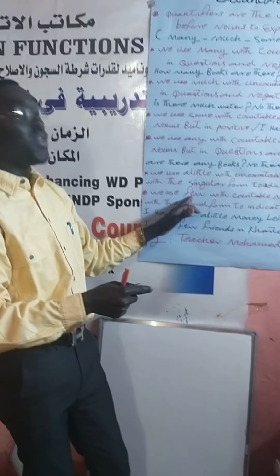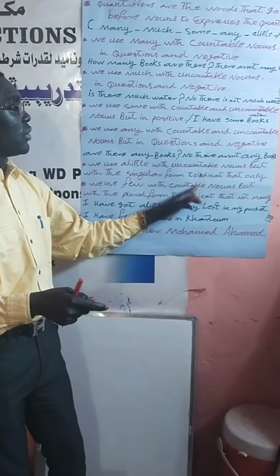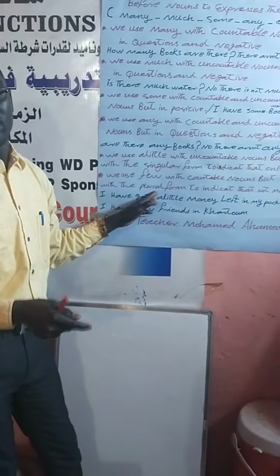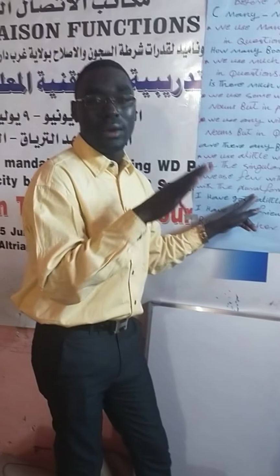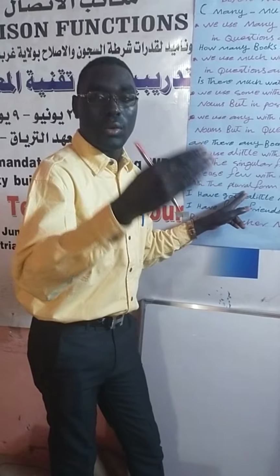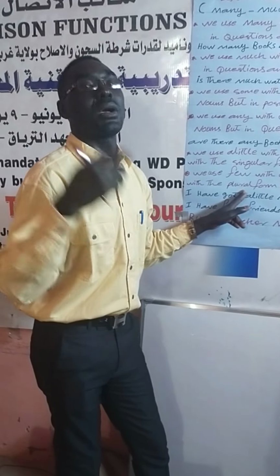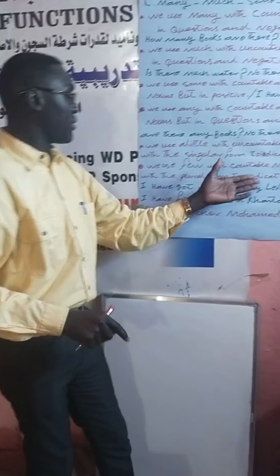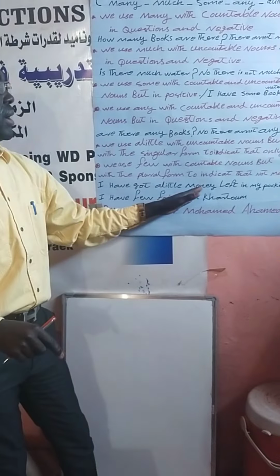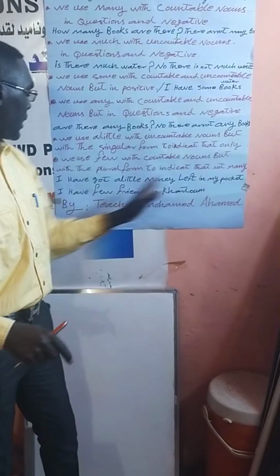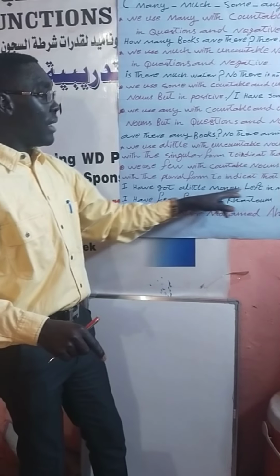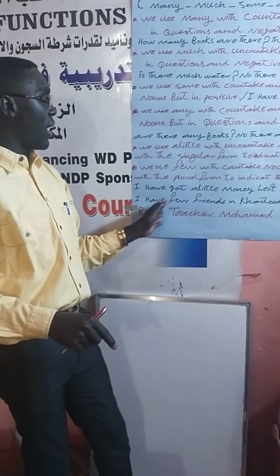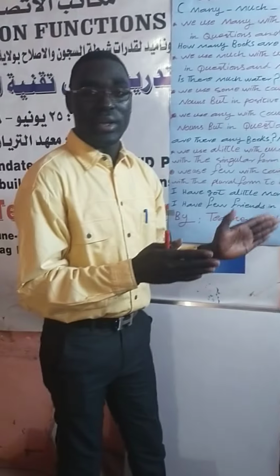But we use few with countable nouns, with the plural. That is the difference between a little and a few. A little is for uncountable nouns, and goes with singular, but few is for countable nouns, and goes with plural nouns. As the example is written here, I have got a little money left in my pocket, and I have few friends in the city.